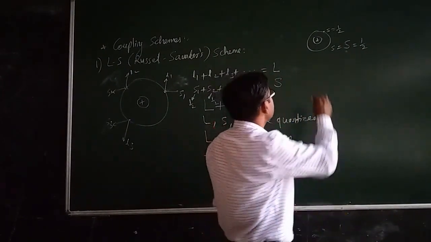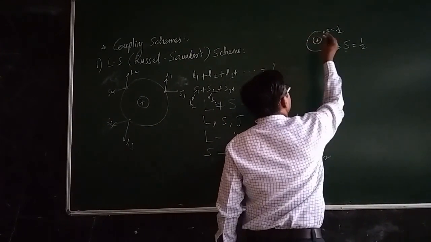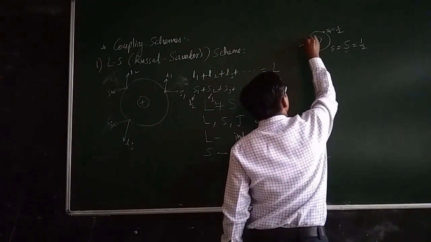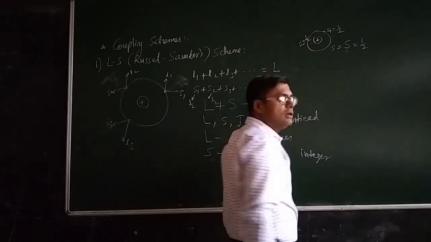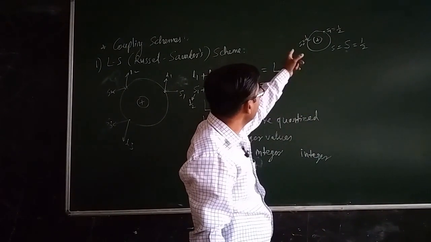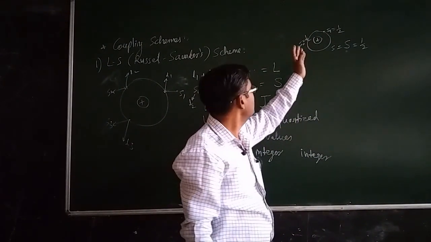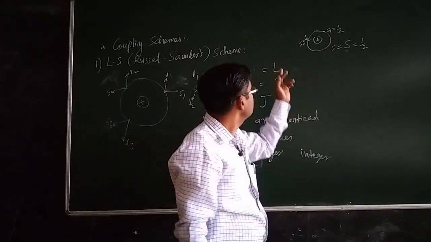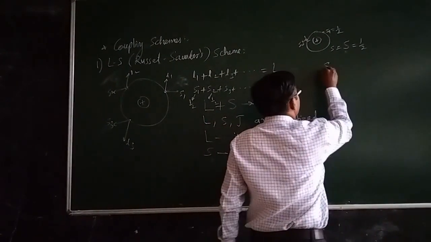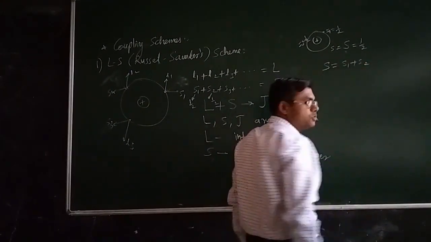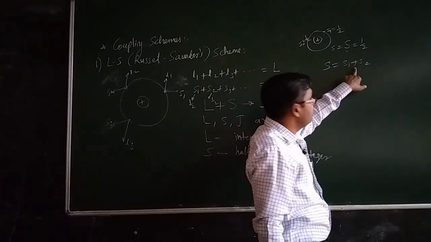Now suppose that our atom has two electrons. This is S1 and the other electron will have S2, and it is again given by the value half. Then how will they interact? They have to interact to give the resultant S vector of the atom as a whole. Capital S vector will be equal to S1 plus S2. This is a vector addition.